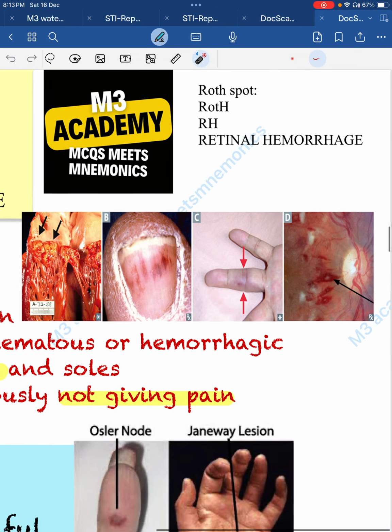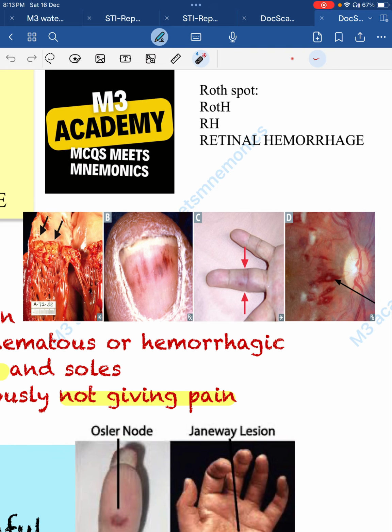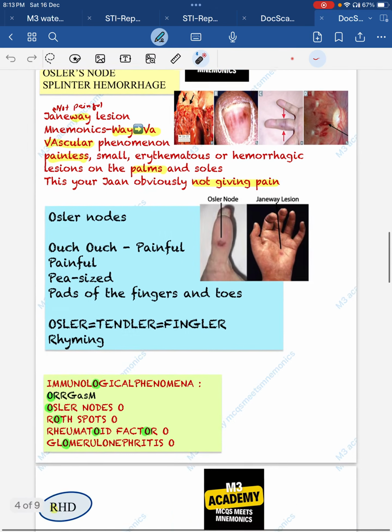Now in the diagram, you can see the Roth spot. How do we remember Roth spot? R for retinal, H for hemorrhage. So Roth spot indicates retinal hemorrhage in infective endocarditis.